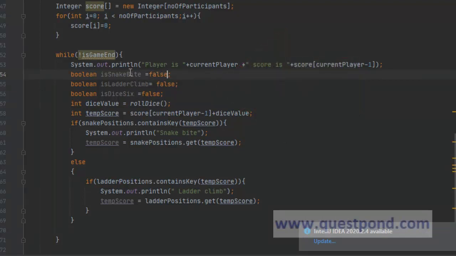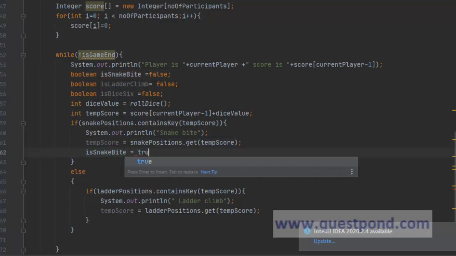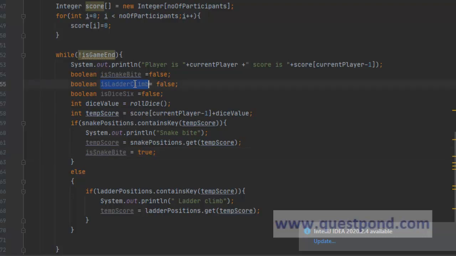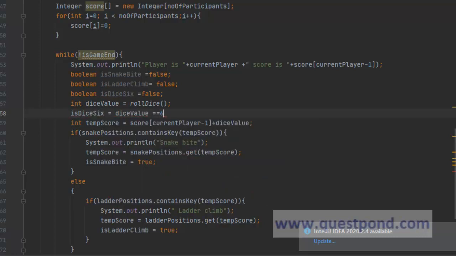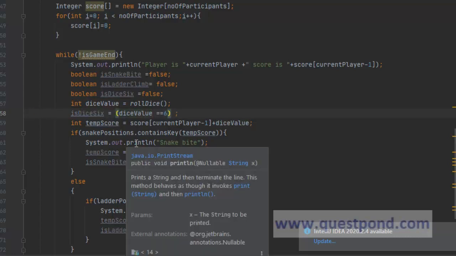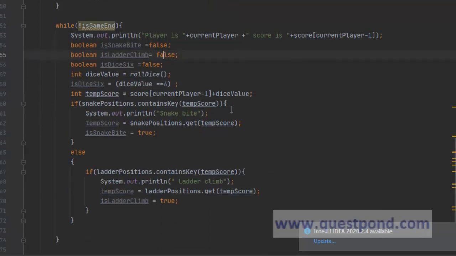So what we will do is we can say is snake bite equals true. Now here we can say is ladder climb equals true. Now is dice value 6, correct? That also we require, so that we can check here itself. So is dice 6 equals dice value equals 6. So if the dice value comes 6, is dice 6 will become true, else it will become false. If you want to make it more readable, you can put a bracket. Bracket is just for our understanding. It will anyways evaluate to true or false. So this is how it looks.